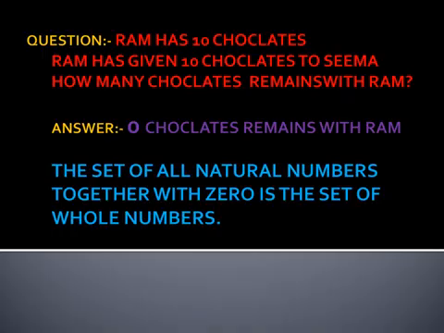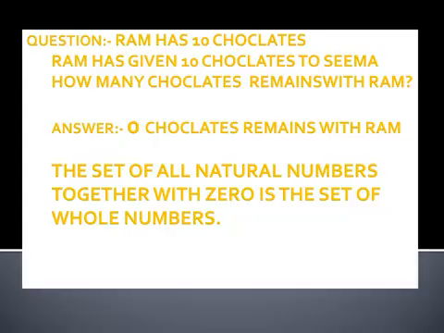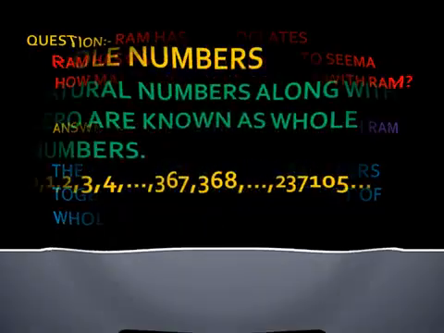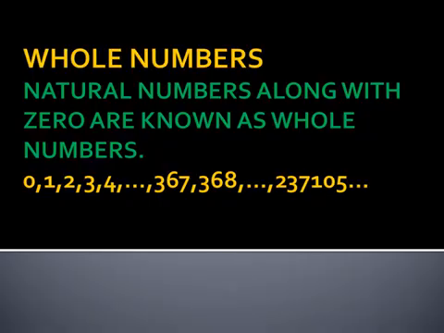Okay, students? So, now we'll see the meaning of whole numbers. Natural numbers along with 0 are known as whole numbers. 0, 1, 2, 3, 4 and so on.